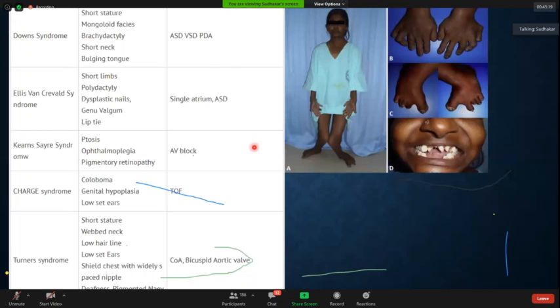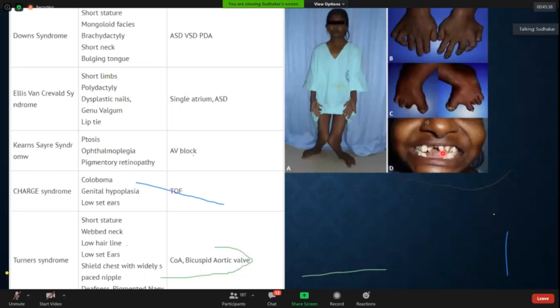I have encountered also one patient who comes with a common atrium, a very large ASD or the common atrium. You see a short stunted female. There is a cubitus valgus. You see a lip tie. There is a deformity in the teeth.